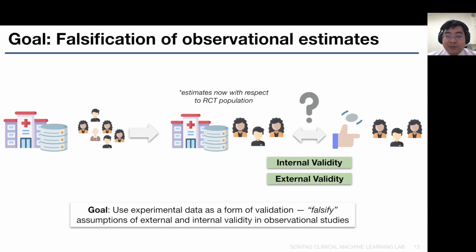Now we have two different sets of estimates, and under the assumption of internal validity and external validity of observational studies, these two sets of estimates should be estimating the same thing, so they should be comparable. Therefore, we can leverage this fact and test the equality of these estimates to serve as a test of internal and external validity assumptions of observational studies.